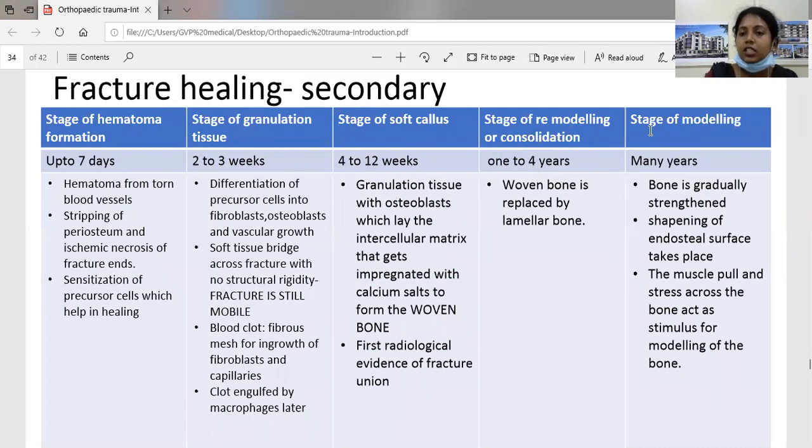Coming to the last stage, it is the stage of modeling. It takes many years. The bone is gradually strengthened. Shaping of the endosteal surface takes place. The muscle pull and stress across the bone act as a stimulus for modeling of the bone.